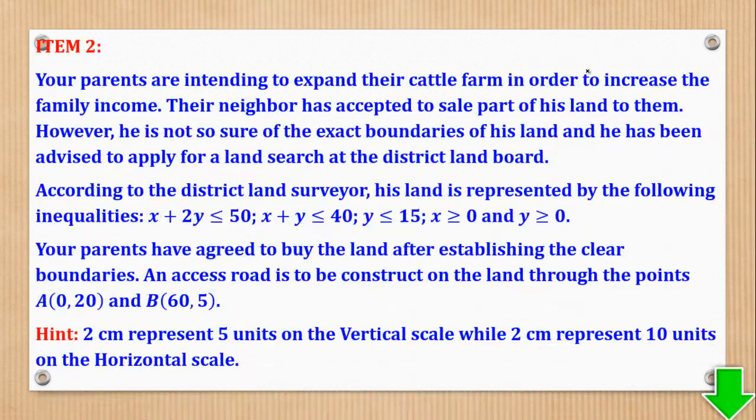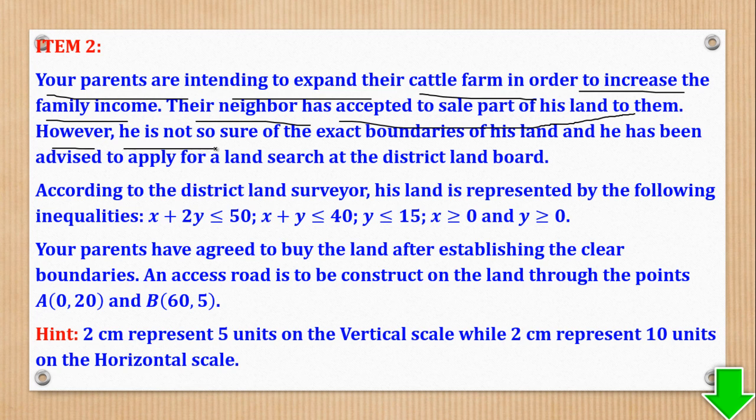Then item 2. Item 2 says, your parents are intending to expand their cattle farm in order to increase the family income. Their neighbor has accepted to sell part of his land to them.